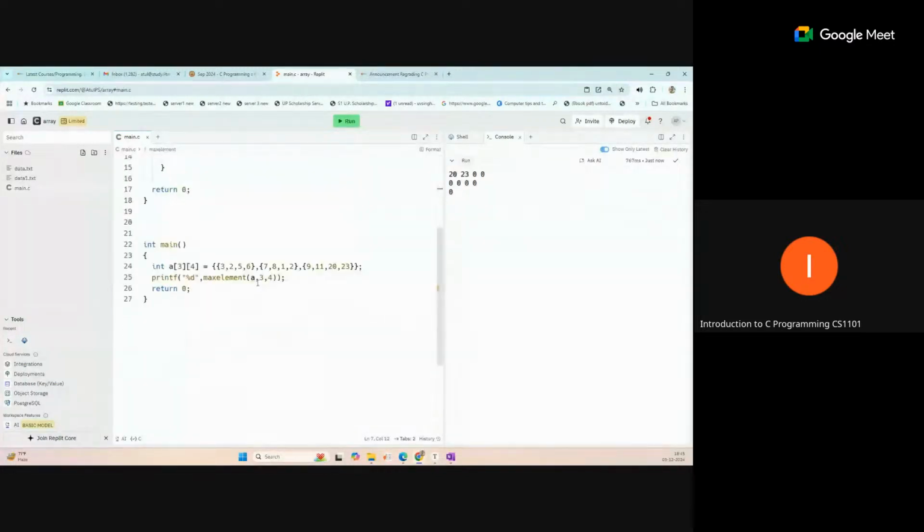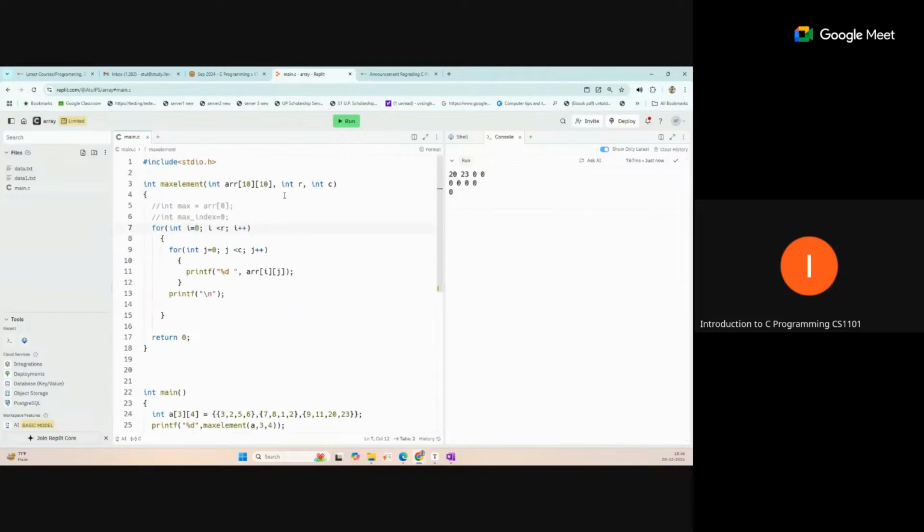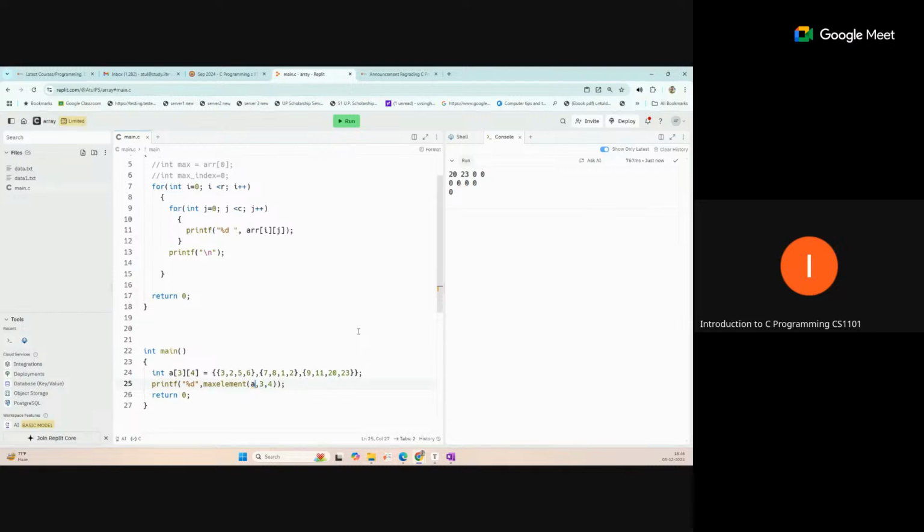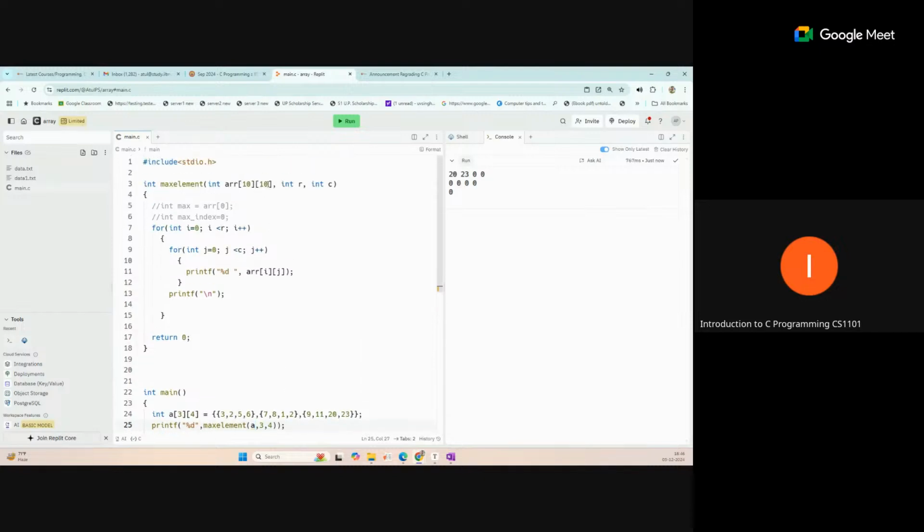The issue is different: an incompatible pointer type, passing int 34 to a parameter of type int asterisk 10. So what should we pass here? Arr, int n, I think.